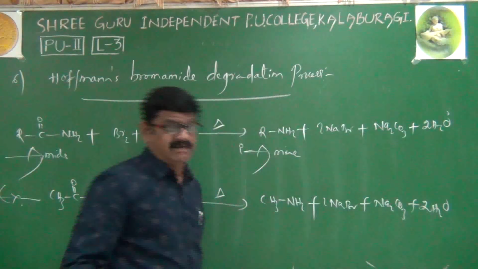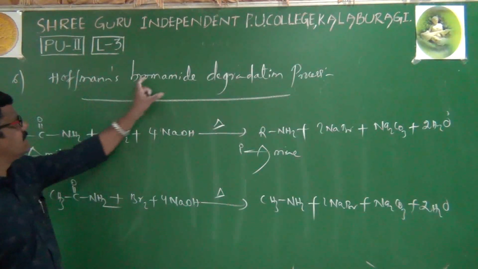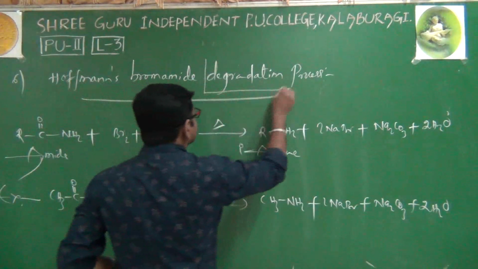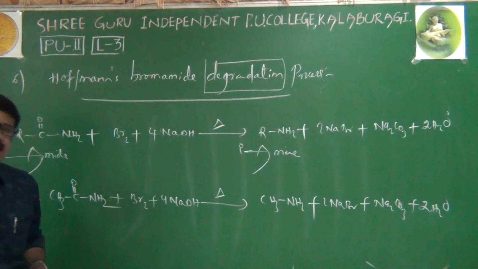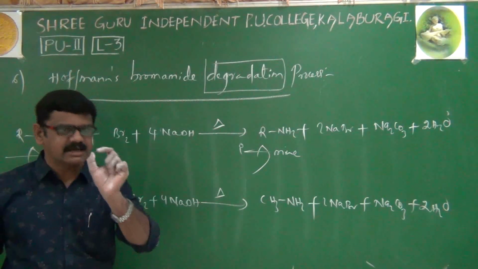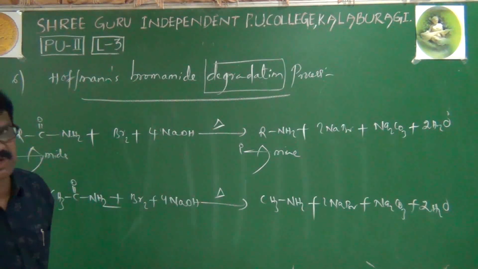Now we'll get the answer: why is it called degradation? Degradation is nothing but a decrease in the carbon chain. A decrease in the carbon number is called a degradation process.